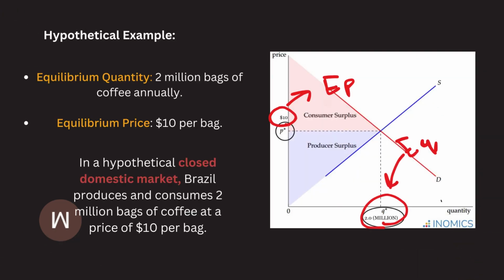Using hypothetical numbers, let's say in a closed domestic market, Brazil produces and consumes 2 million bags of coffee at a price of $10 per bag. The producer surplus and the consumer surplus should be the same. In a perfectly competitive market, both consumer and producer exchange goods at a price that maximizes their respective surpluses, and their surpluses are equal.